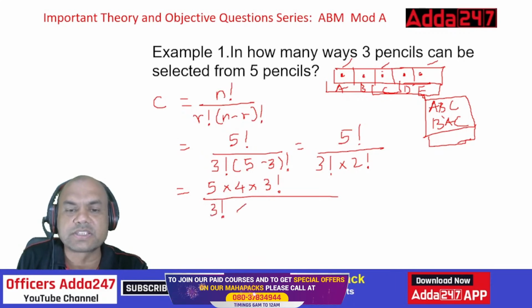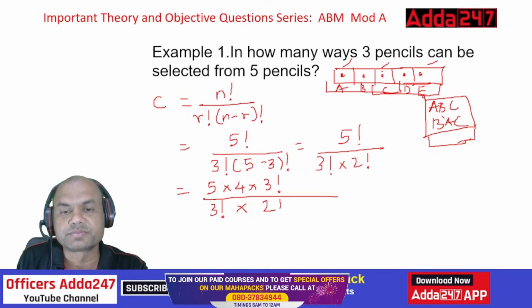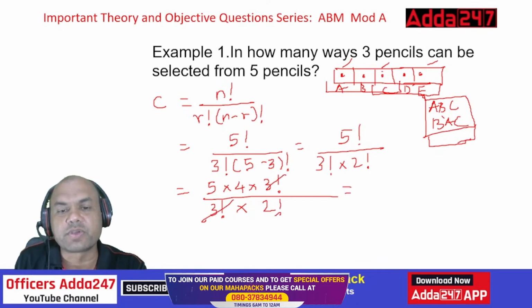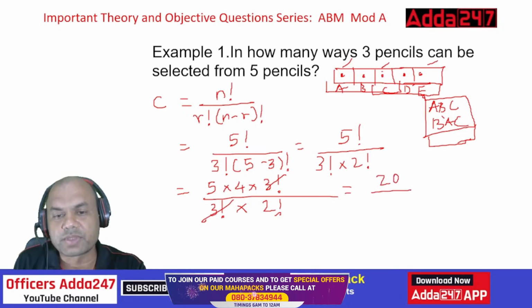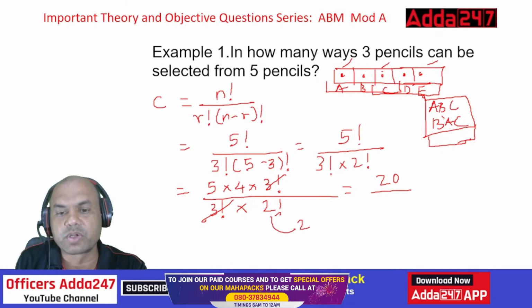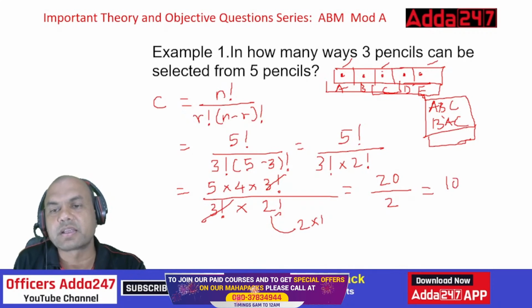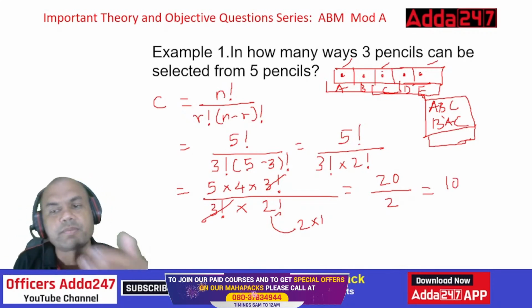You are saved from doing one calculation. This is gone, this is gone. So now it's easy. 5 into 4 upon 2 factorial is what? 2 factorial means what? 2 into 1, so 2. So the answer is 10. In 10 different ways, I can select 3 pencils out of the 5 pencils.